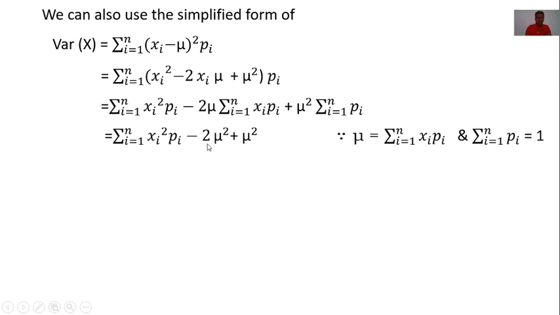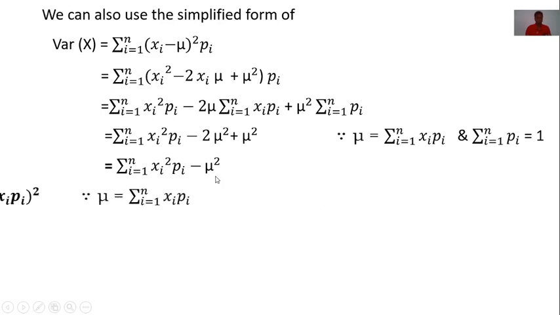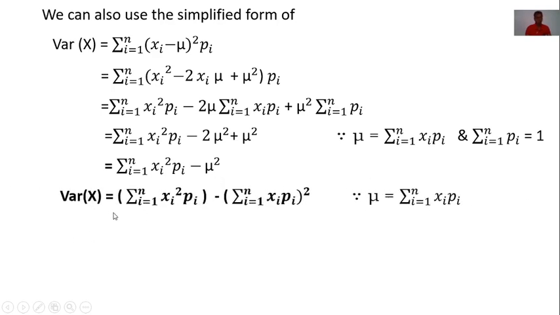Now in the next step, adding the second and third term, we get minus mu square. First term as it is. Taking the sum of the first, second and third term, we get minus mu square. But here mu is equal to summation of xi into pi. Put mu equal to summation of xi into pi. Then we get variance of x is equal to the first term as it is, minus the second term, summation of xi into pi bracket square.